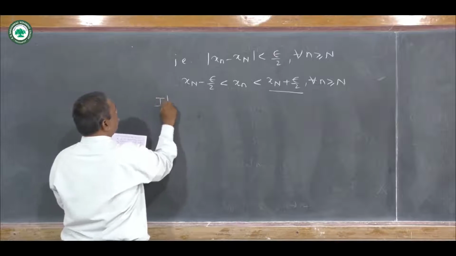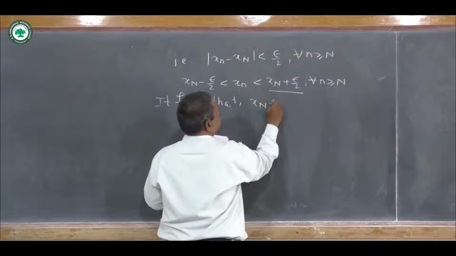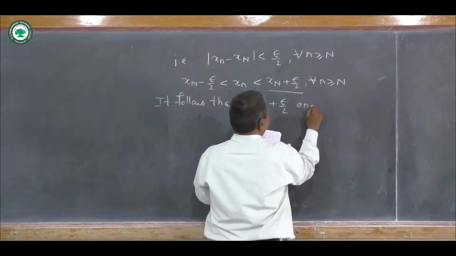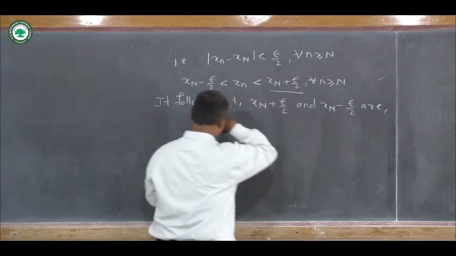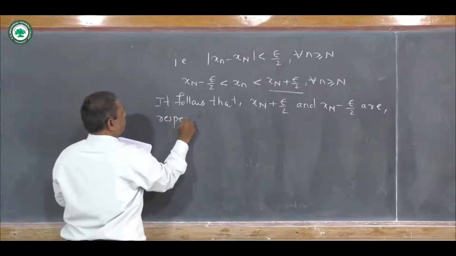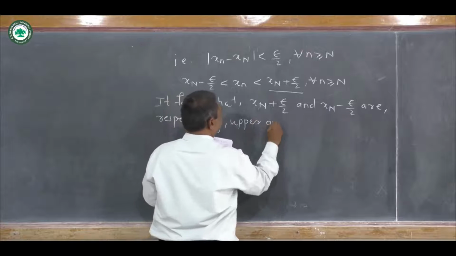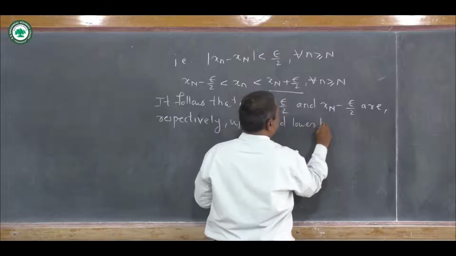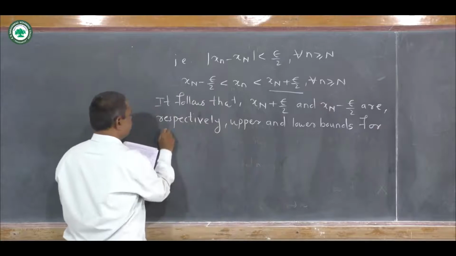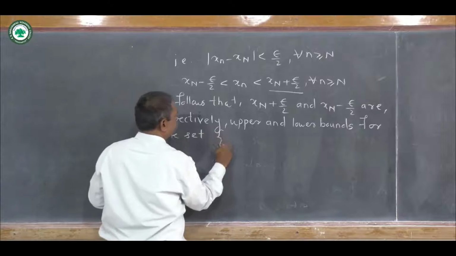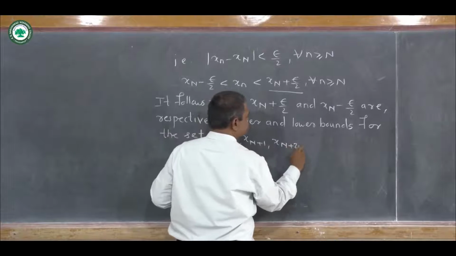Okay, so it follows that x_N + ε/2 and x_N − ε/2 are respectively upper and lower bounds for the set here: x_N, x_{N+1}, x_{N+2} and so on.